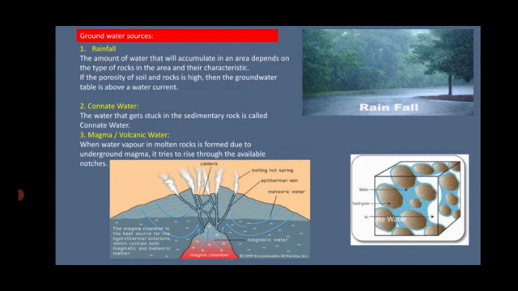Now this amount of water that accumulates in the area depends upon the types of rocks in that area and the characteristics of that area. Characteristics of that area means the quality of the soil, the type of the soil, then the characteristics of the rocks. Okay, it all depends upon these characteristics.